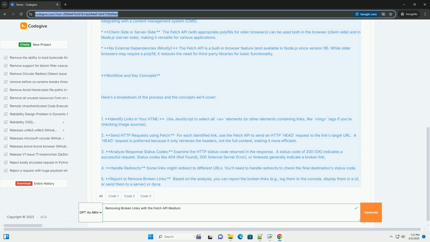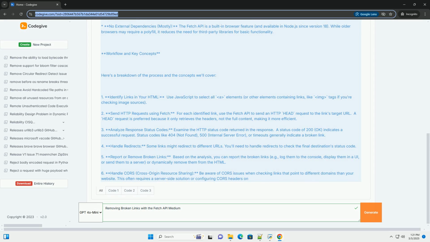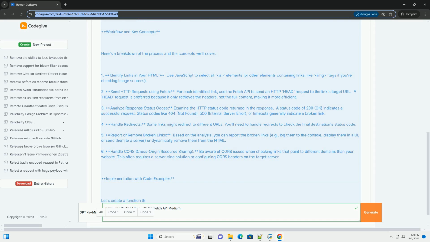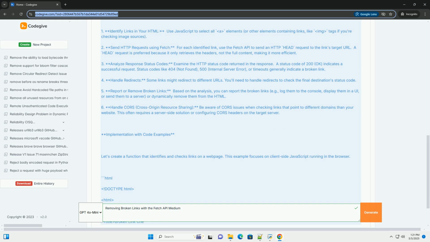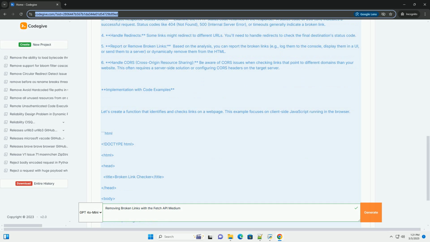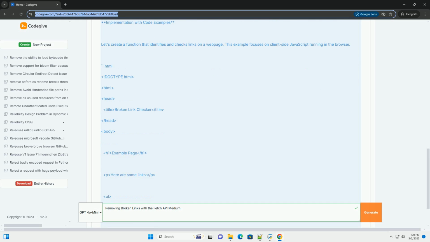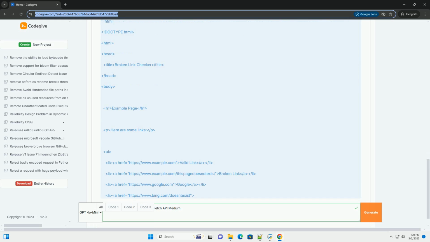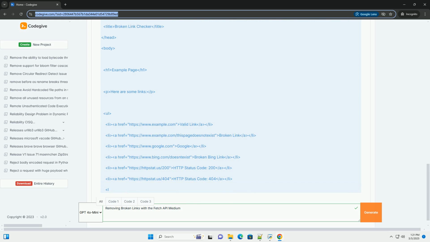Programmatic control. The Fetch API gives you fine-grained control over HTTP requests, allowing you to inspect response headers and status codes for each link. Customization. You can tailor the process to fit your specific needs, such as handling different types of links, implementing retry logic, or integrating with a content management system, CMS.